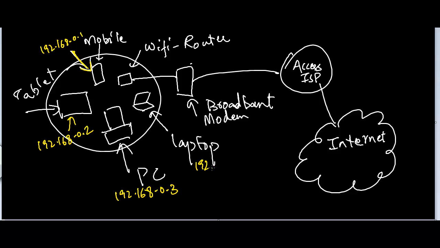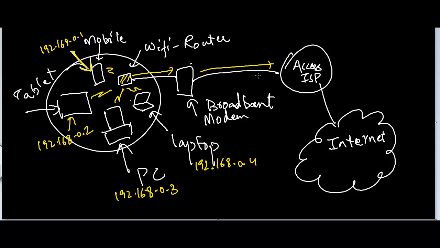Our laptop has the private IP address 192.168.0.4, and they are all connected through wireless to the Wi-Fi router. Then this Wi-Fi router is connected to the broadband modem, and this broadband modem is then connected to the ISP.